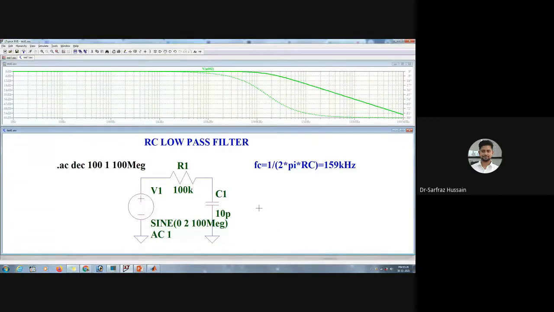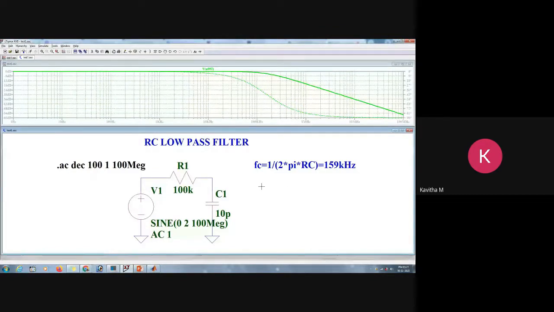I guess all of you are getting this answer. We are getting an error, missing the value of RC.